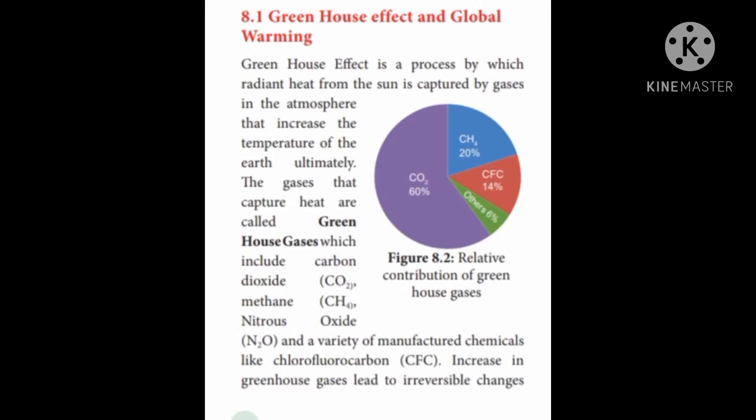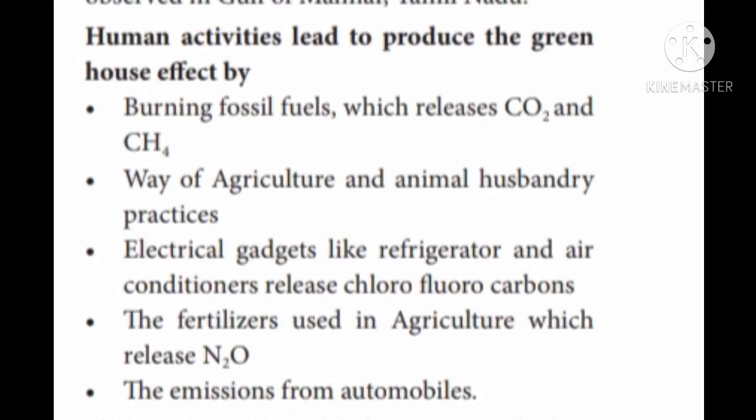These pollutants absorb the solar radiation. As a result, temperature is increased. This is what we call the greenhouse effect. The various gases are carbon dioxide, methane, nitrous oxide and chlorofluorocarbon.